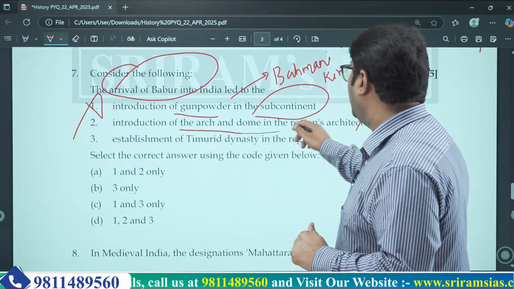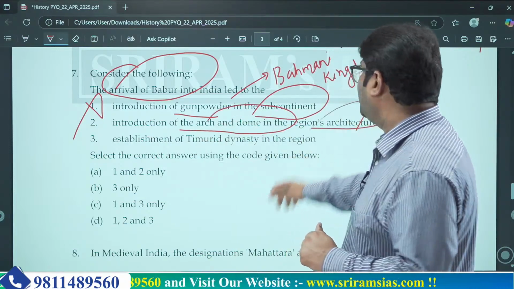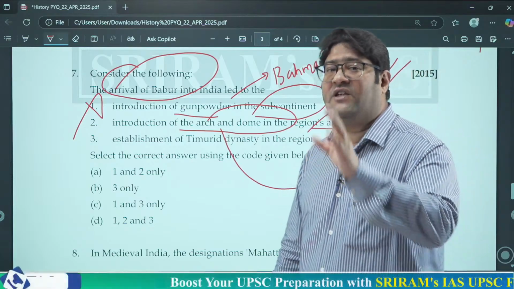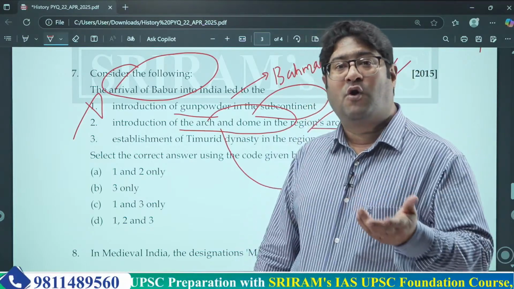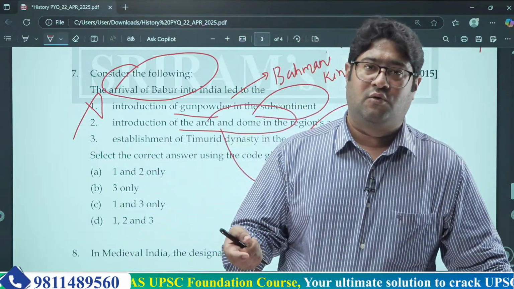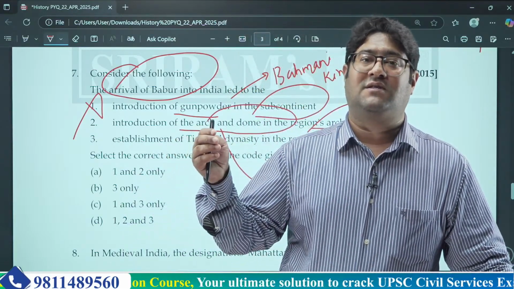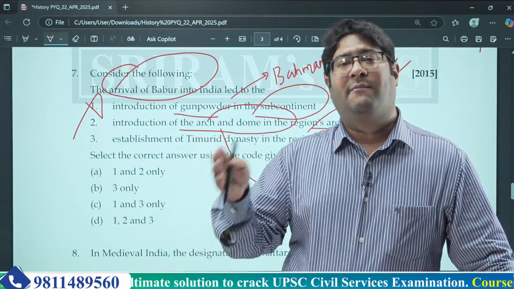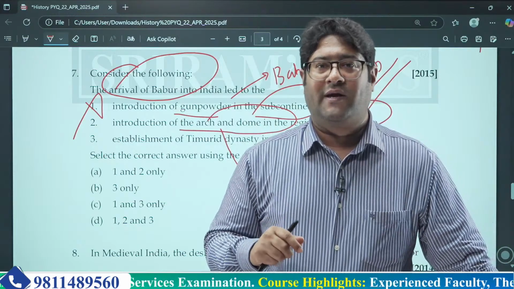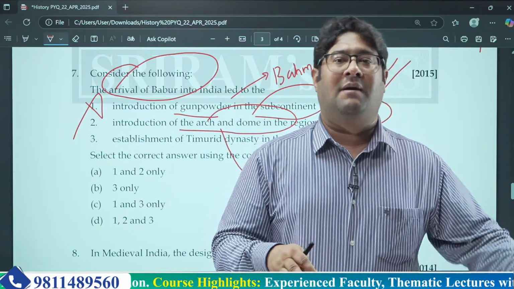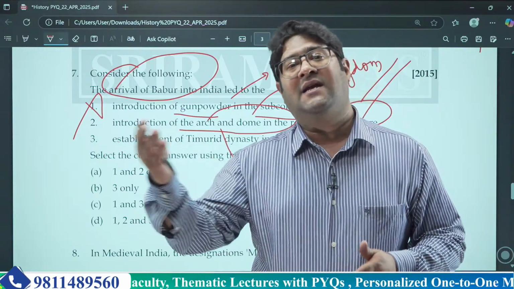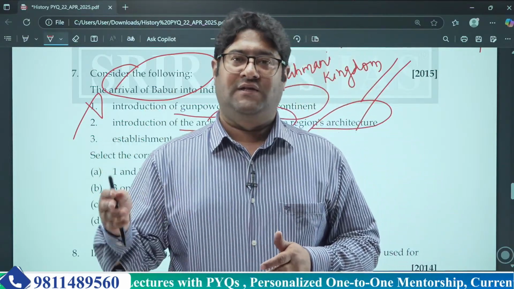Introduction of arch and dome in the region's architecture. Now again, arch and dome is a very key feature of Indo-Islamic architecture. But who brought it? It was brought by Sultanate rulers. All the Sultanate rulers came way before Babur. Babur defeated the last Sultanate ruler, Ibrahim Lodi, but before that, Mamluks, Khaljis, Tughlaqs, Sayyids, and then came Lodis. Lodis were Afghans.